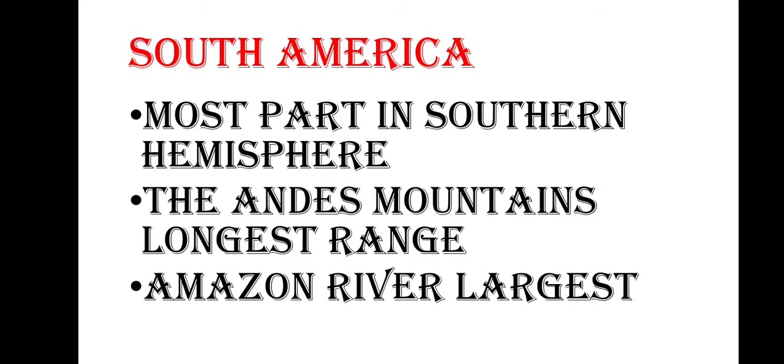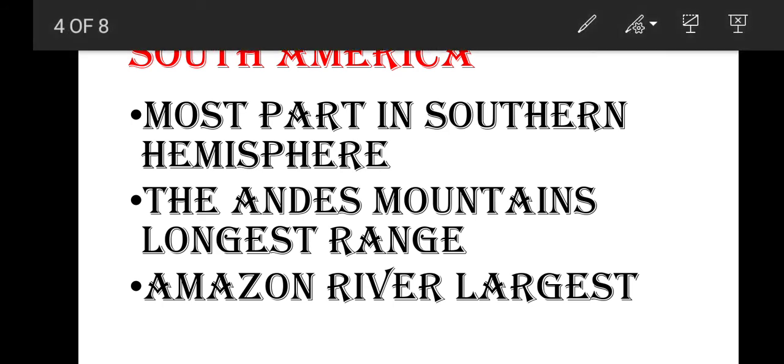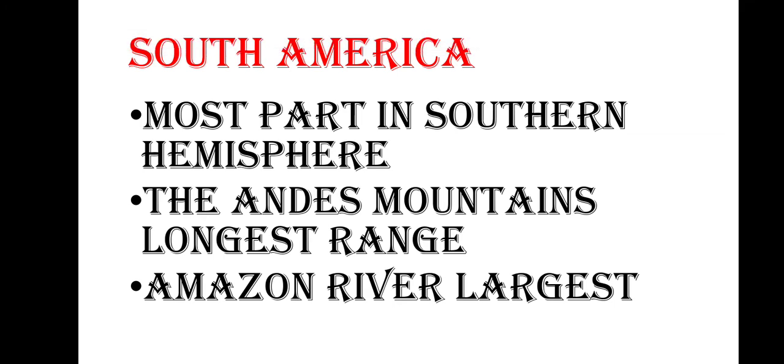Then South America. South America and North America are closer to each other, and some part is divided. Most of South America is found in the southern hemisphere, that is, the downside of the globe.